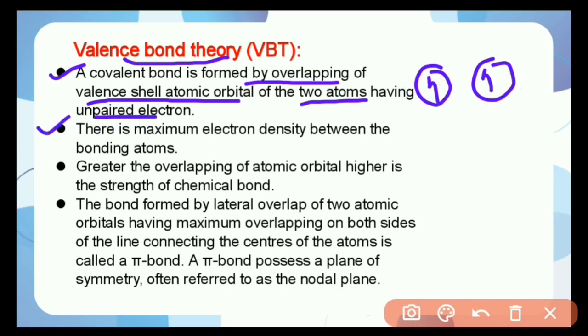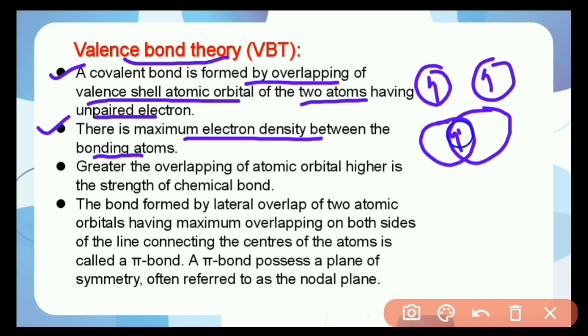The second postulate says that there is maximum electron density between the bonding atoms. If two atoms overlap each other, they form a covalent bond, then electrons are present in the overlapping region. So here the maximum electron density is present. Then the greater the overlapping of atomic orbitals, the higher the strength of the chemical bond. For example, a molecule having a double or triple bond has higher bond strength.